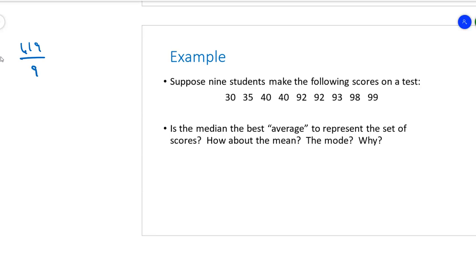9 scores. So the mean is a 68.77 repeating. So let's say the mean is 68.8. What's the median? The median is the halfway mark. So we count 4 from the bottom. We count 4 from the top. Oh, look. The one that's right in the middle is a 92.